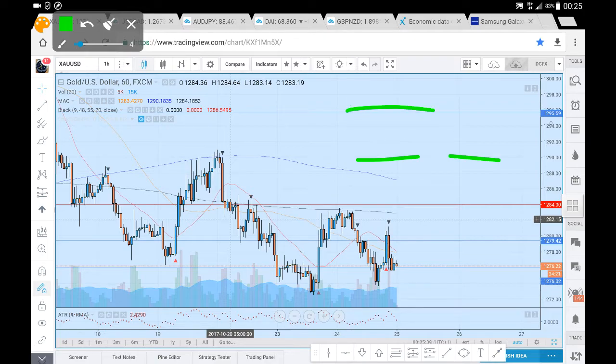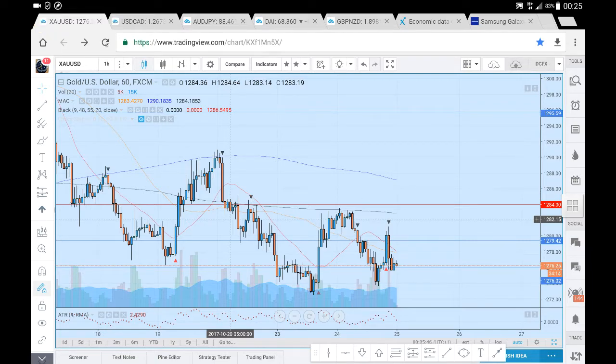Beyond that, we'll be looking at this 1296. We can't anticipate prices getting up to 1296, but we definitely have to keep an eye on it, as a fundamental catalyst may change the overall trend.